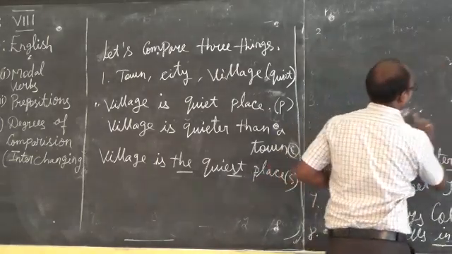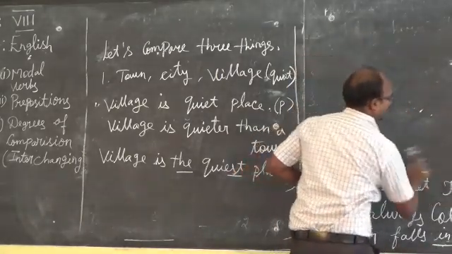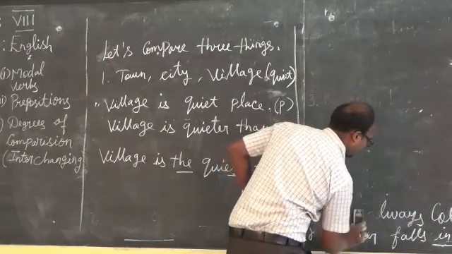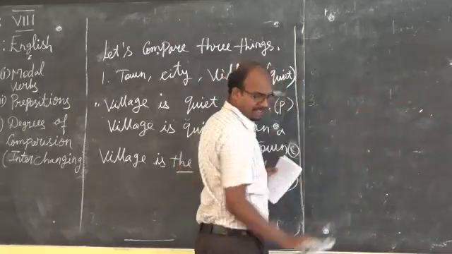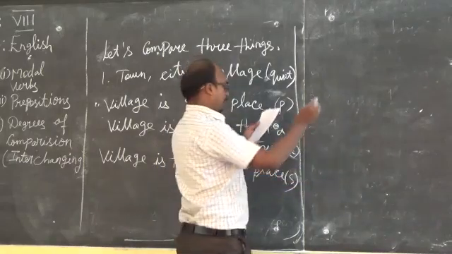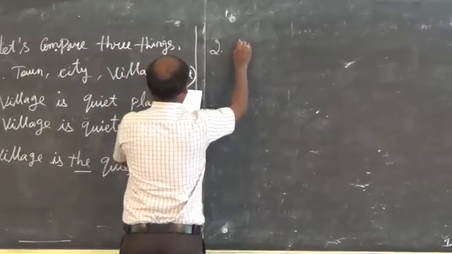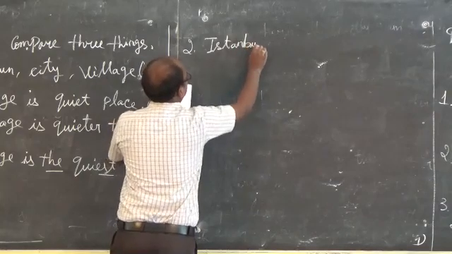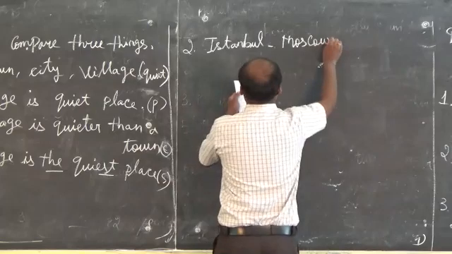In the same order, the second example: when we give three things, how can we change them into positive, comparative and superlative? See this: Istanbul, Moscow, London.